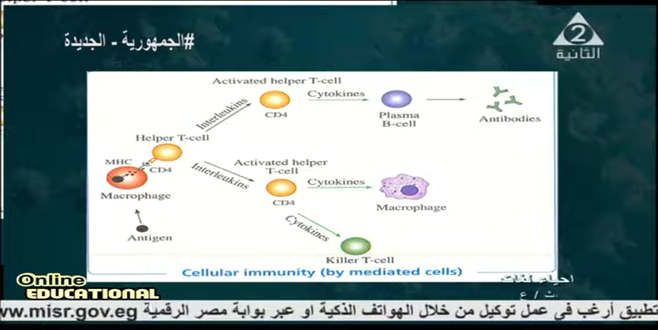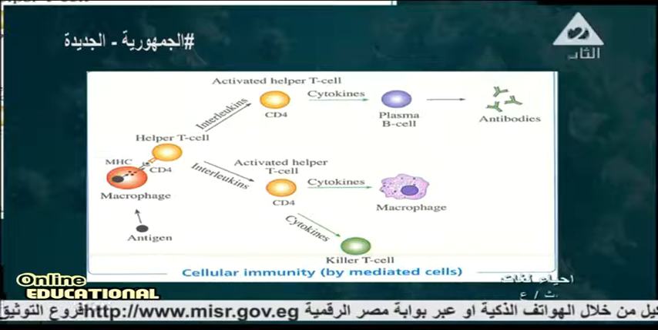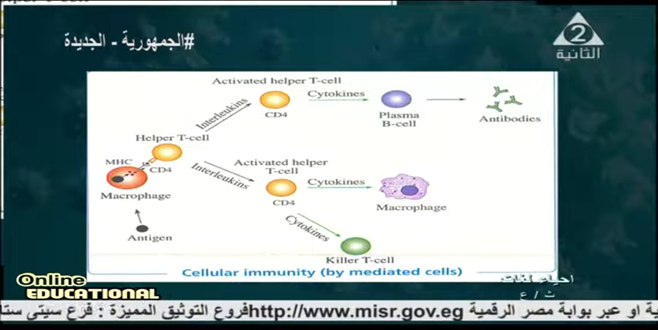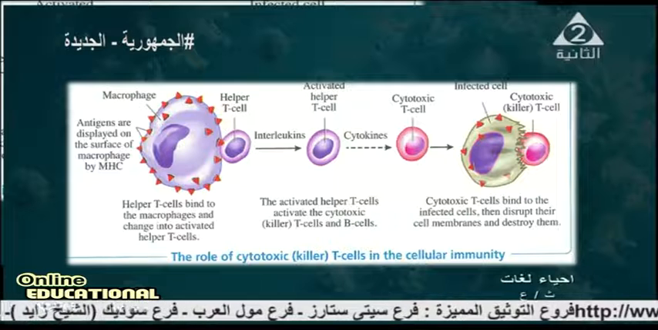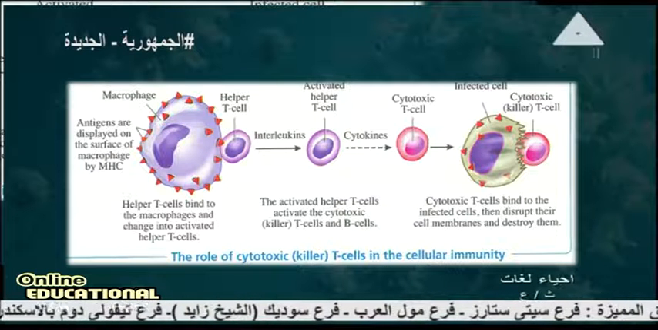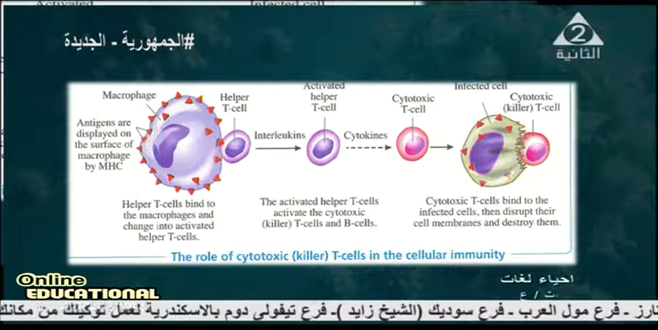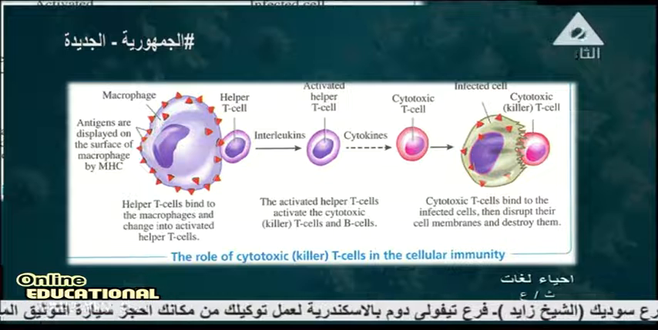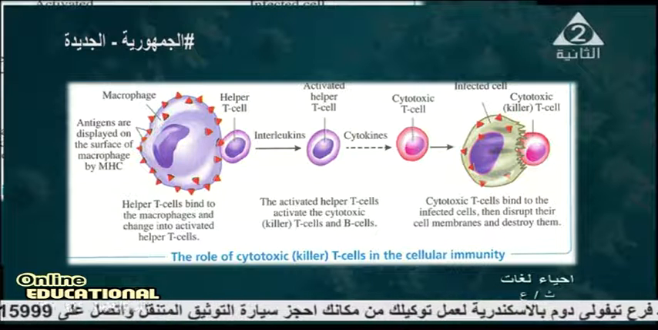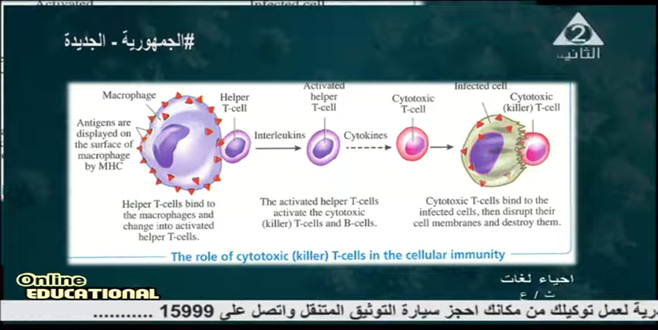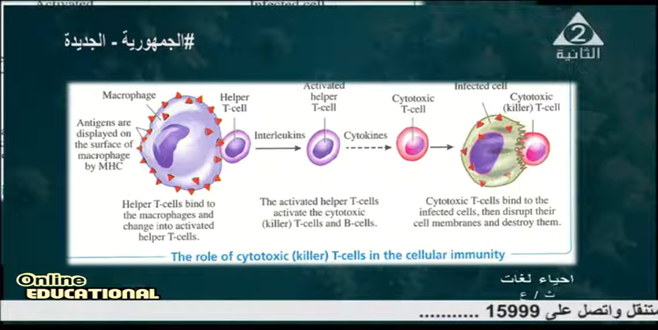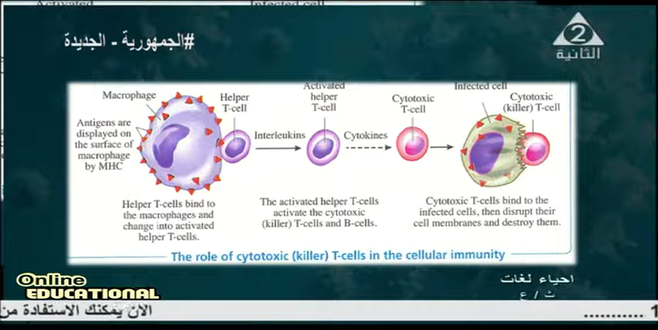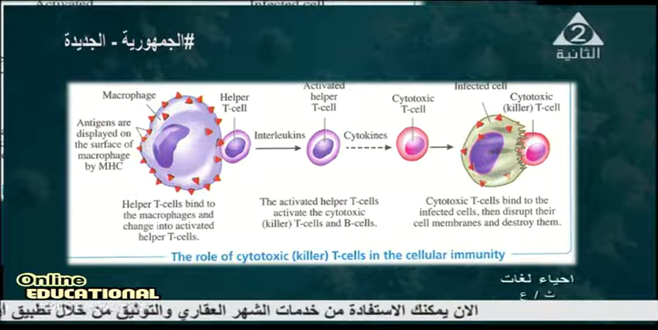These are the two pathways to form the antibody. Also, this figure shows the role of cytotoxic or killer T cells in the cellular immunity. If you imagine what happens inside your body or inside the blood, the antigens are displayed on the surface of the macrophage MHC.